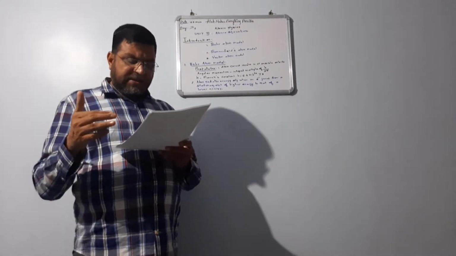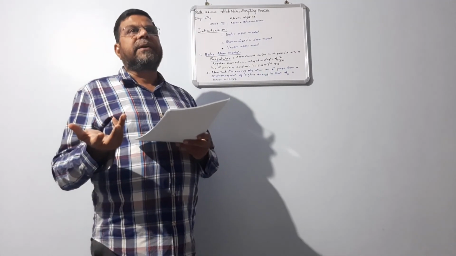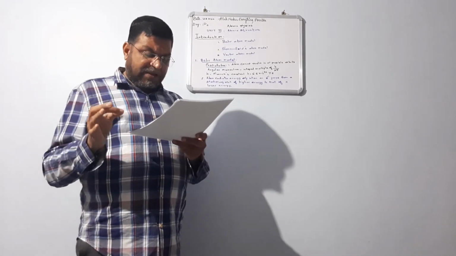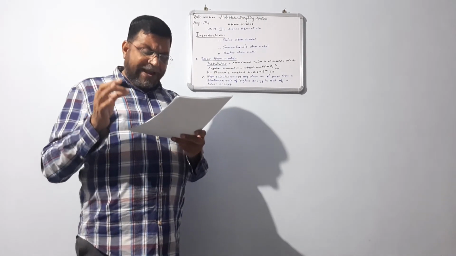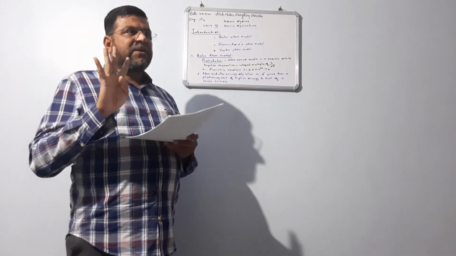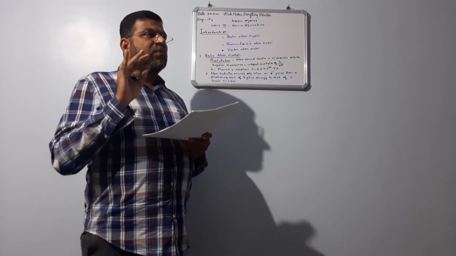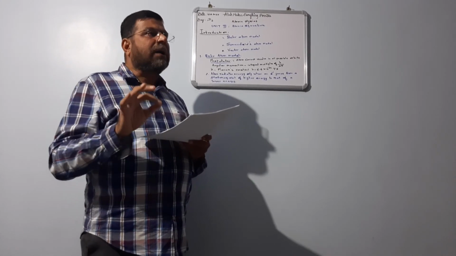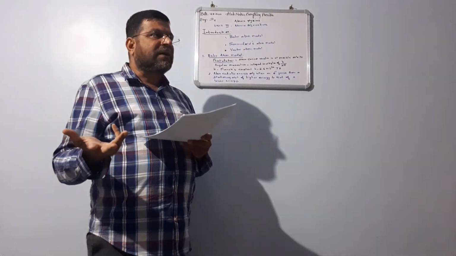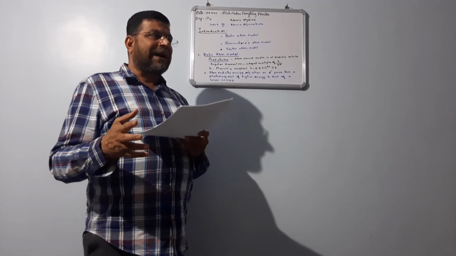So when you substitute all this, the outer orbits have greater energy than the inner orbits. So it is a failure. The Bohr atom model was a failure because it was not able to explain the fine structure of the hydrogen atom. I told you in the beginning itself, hydrogen has 4 spectral lines, H alpha, H beta, H gamma, H delta. So the Bohr atom was not able to account for the fine structure of the spectral lines of the simplest atom, hydrogen. So the Bohr atom is a failure.